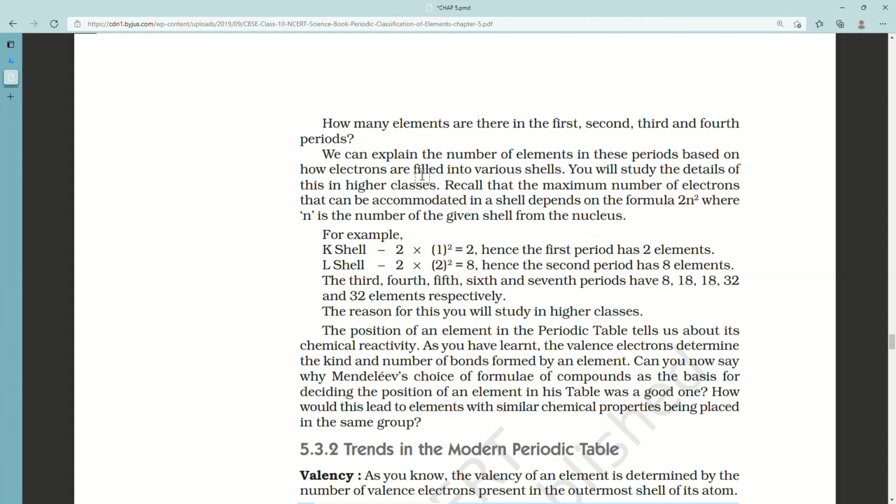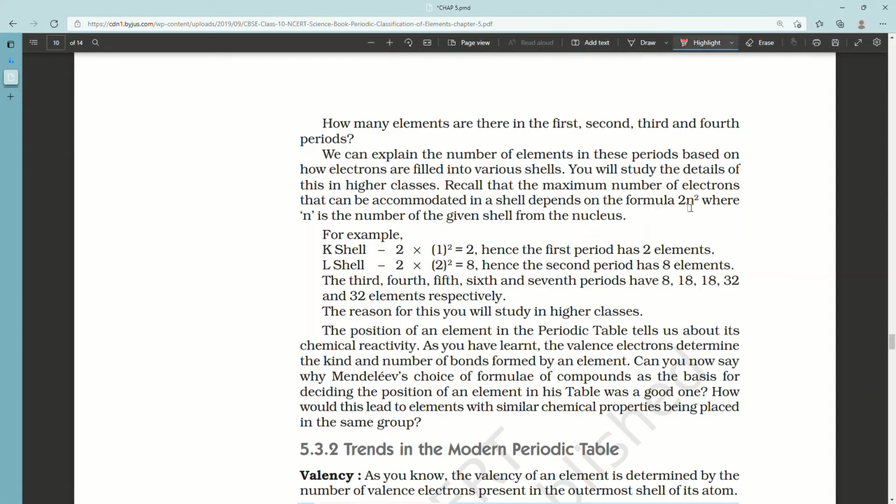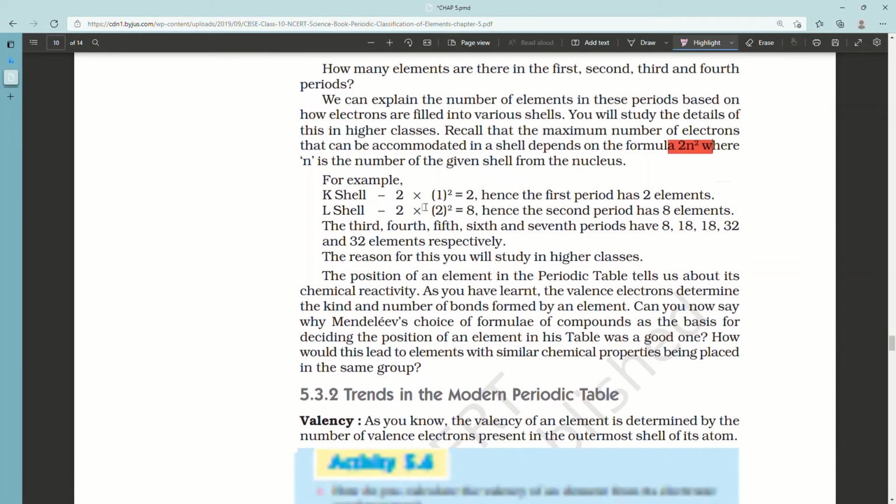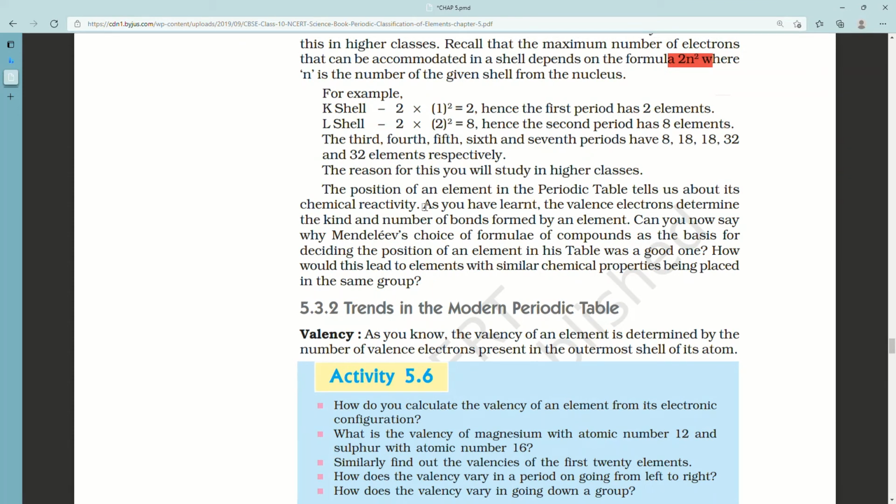Recall that the maximum number of electrons that can be accommodated in a shell depends on the formula 2n square, where n is the number of the given shell from the nucleus. For example, K shell: 2 into 1 square, which is equal to 2. Hence the first period has 2 elements. L shell: 2 into 2 square is equal to 8. Hence, the second period has 8 elements. The third, fourth, fifth, sixth and seventh periods have 8, 18, 18, 32 and 32 elements respectively. The reason for this you will study in higher classes.